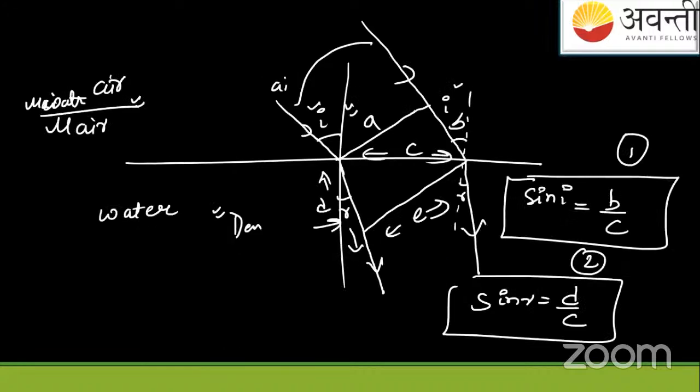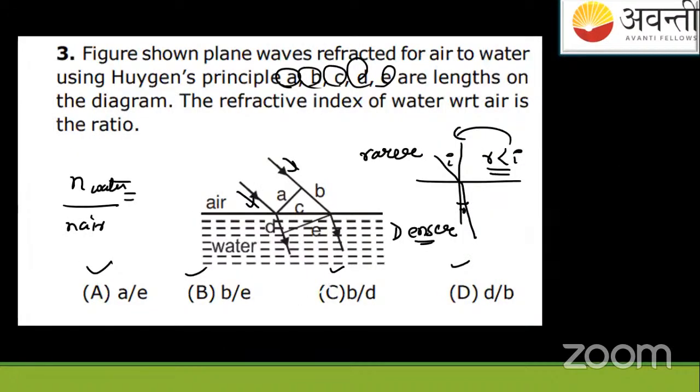Okay. Very good. Excellent. So see, the answer will be B by D. Fine. This is our answer. Let me highlight this. B by D is your answer.